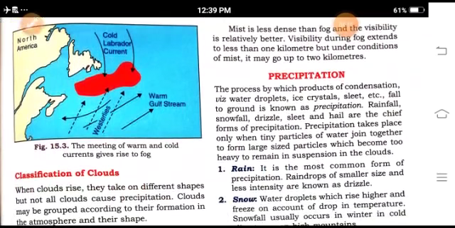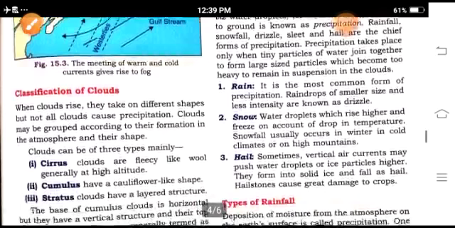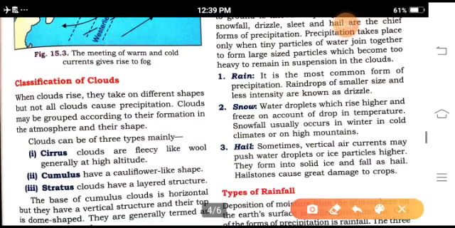Precipitation. It means the process by which the products of condensation, water droplets, ice crystals, and sleet fall to the ground is known as precipitation or rainfall. First, rain. It is the most common form of precipitation. Raindrops of smaller size and less intensity are known as drizzle.